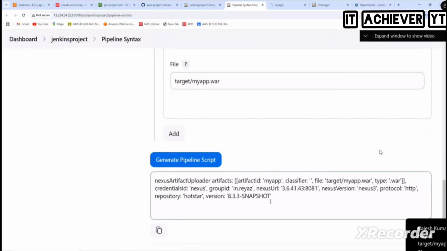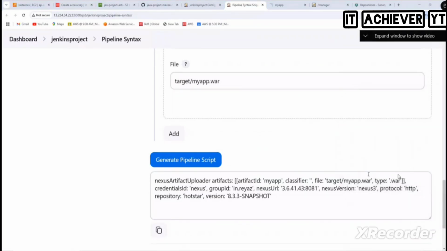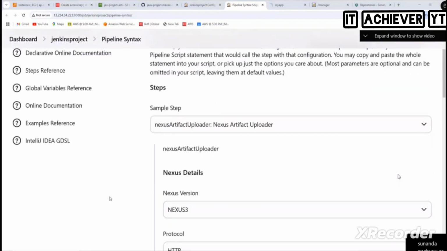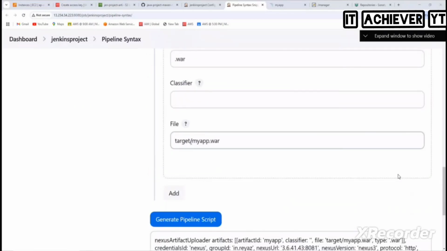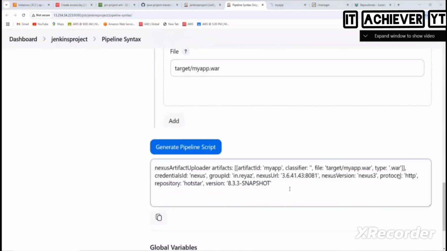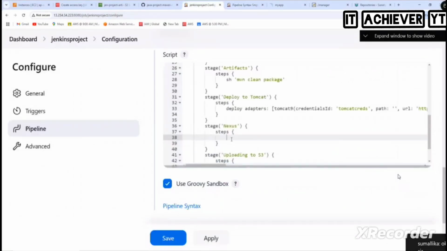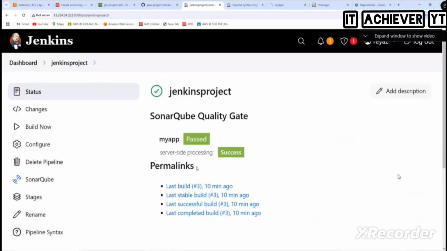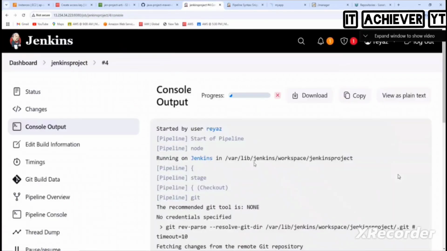Online, is it clear how to generate the script? Very good. See, Dinesh has already resolved the problem, because he had selected Nexus 2 here, which was the reason he was getting that error. Now do you see this here? Yeah. Can we use star slash dot star war? Yes, you can mention that also, no issues. As this is standard, you can mention it as standard also. Better. Where do I need to put it? Go here and paste it here. Click on save. Now let's go and build. Let's see now.